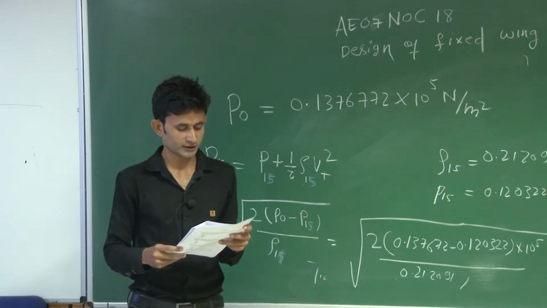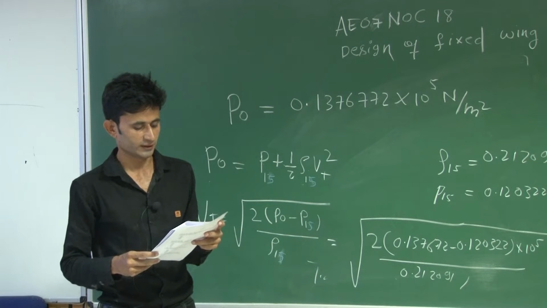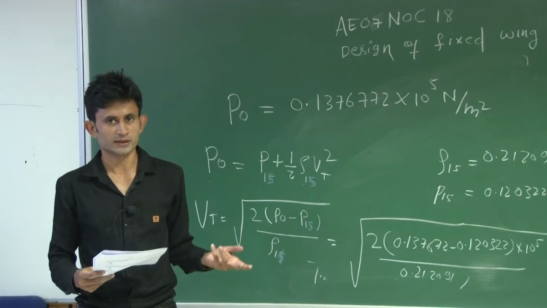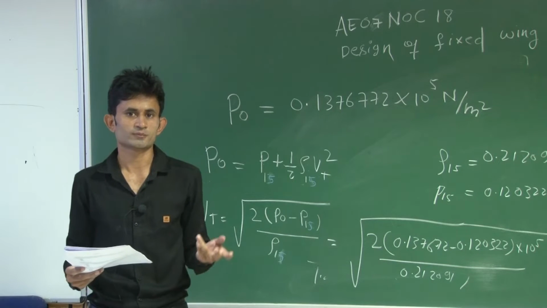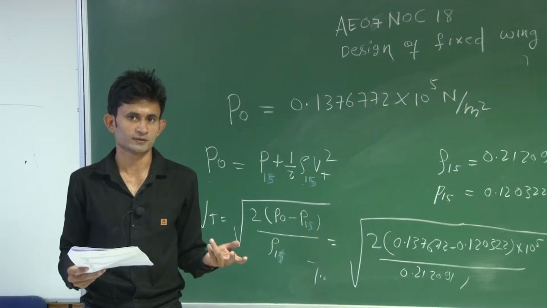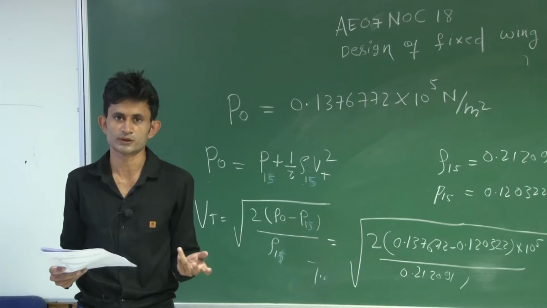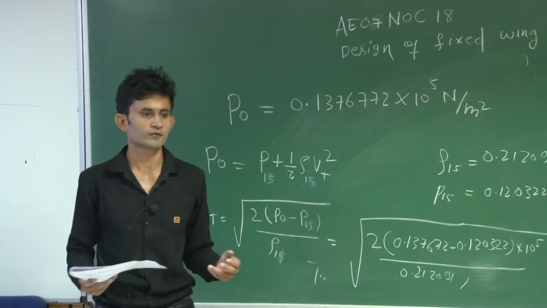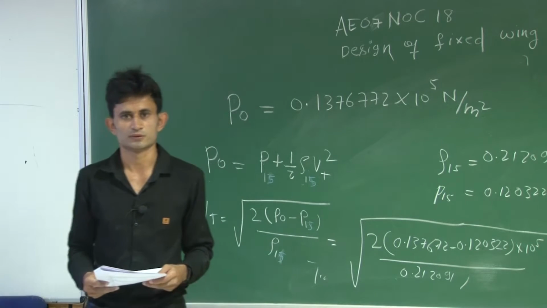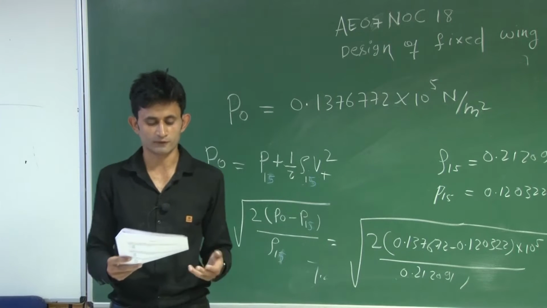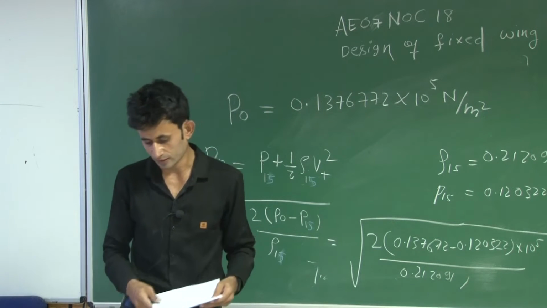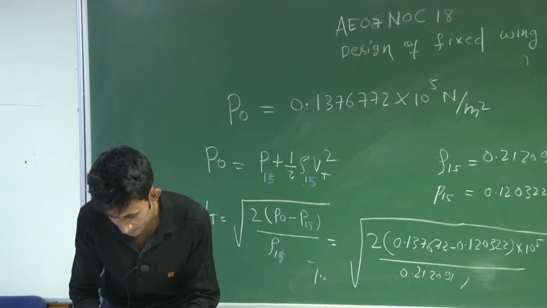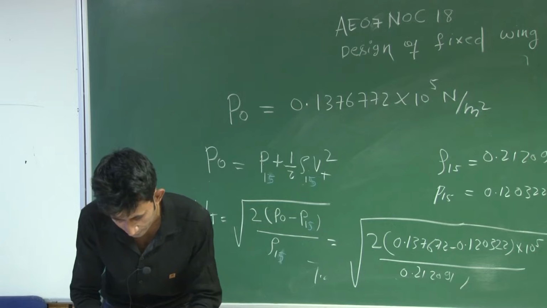And similarly, the density ratio at 20 kilometer and 11 kilometer. First you have to find the density at 11 kilometer using the standard formula, because from 0 to 11 kilometer the formula is different to calculate the pressure ratio, temperature ratio and density ratio, and from 11 kilometer to 20 kilometer again the formula is different. So you have to keep in mind where to use the correct formula. Using the standard formula, you can find the density ratio at 20 kilometer and 11 kilometer.